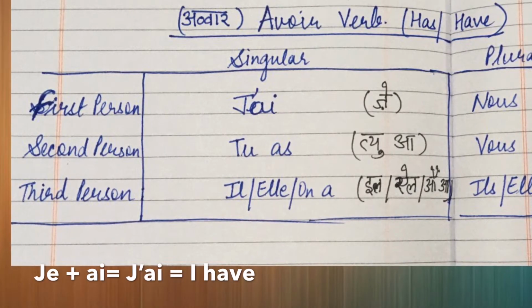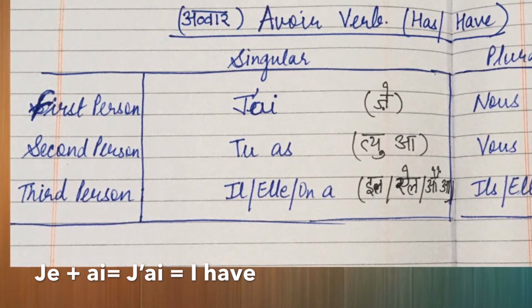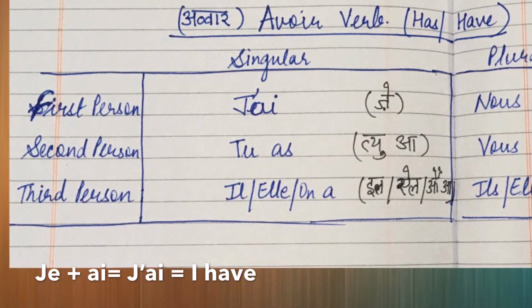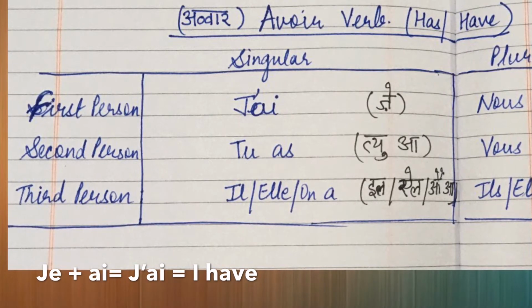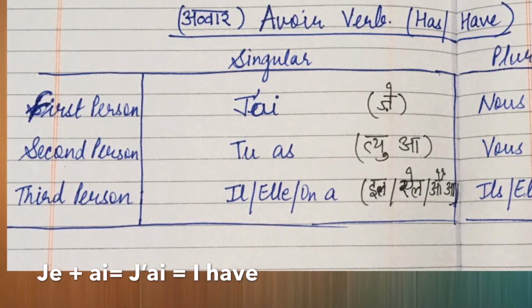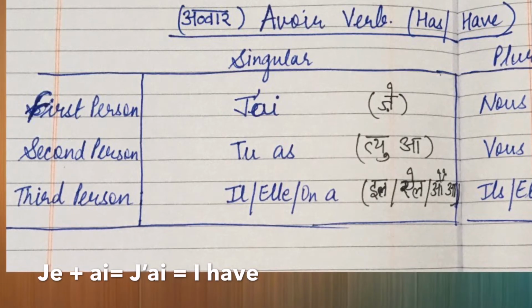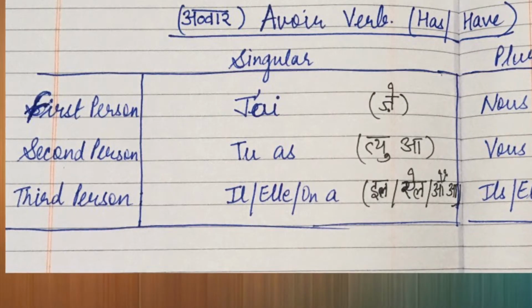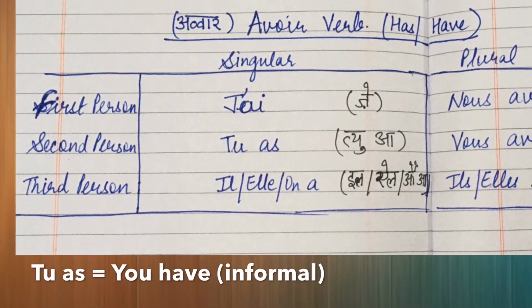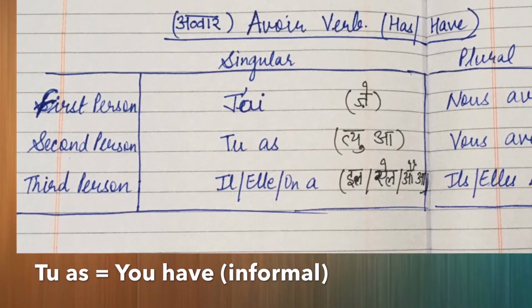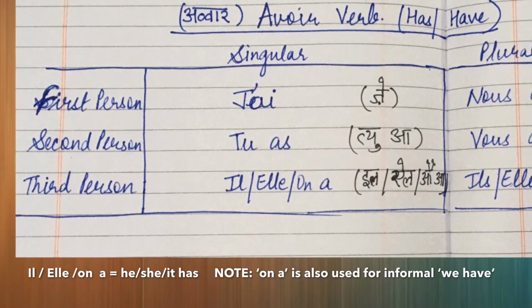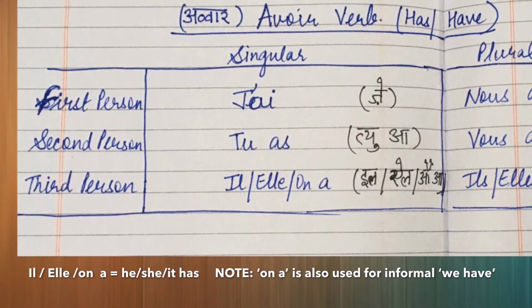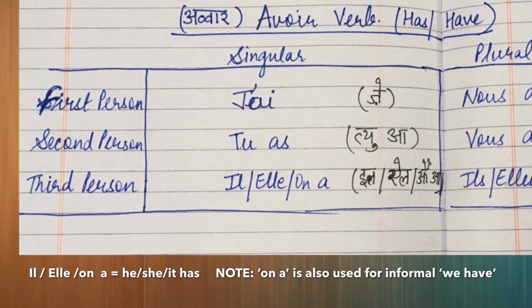It will be j'ai. I have written the pronunciation along with it in Hindi so that you don't make any mistake in the pronunciation. So for first person singular we have j'ai, I have. Then second person singular it will be tu as. Tu means you and as means have. You have, tu as.